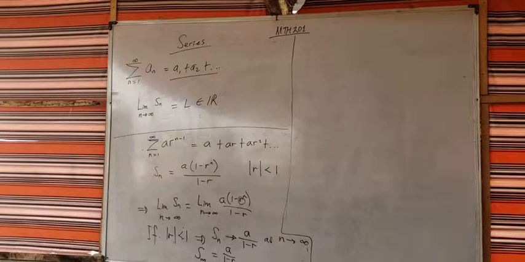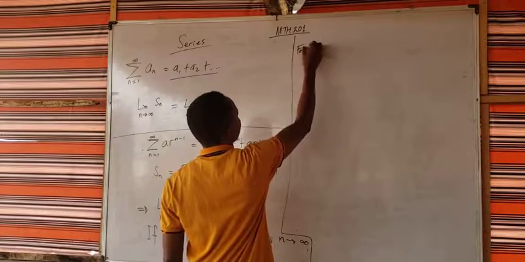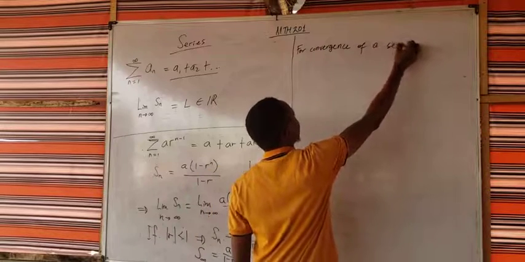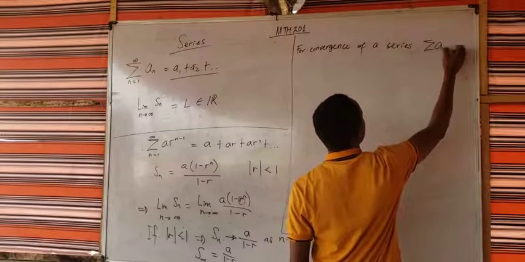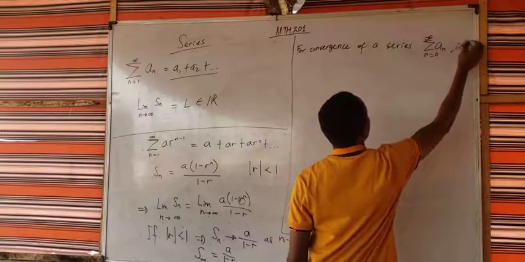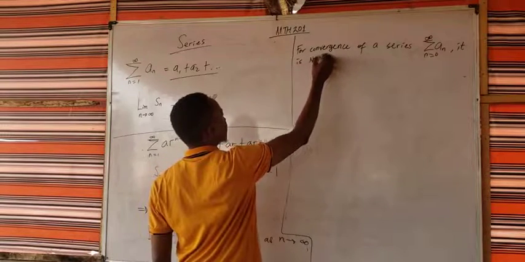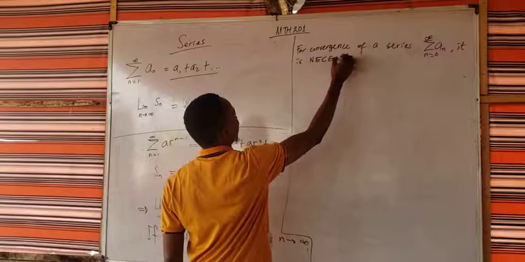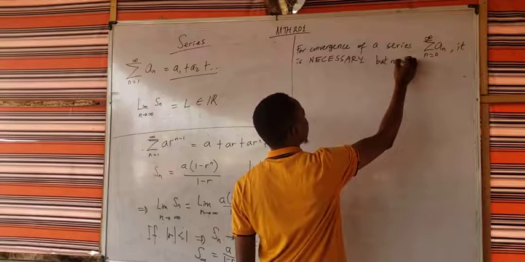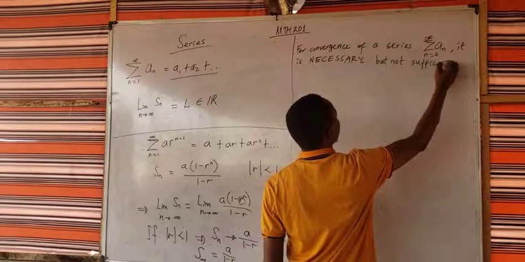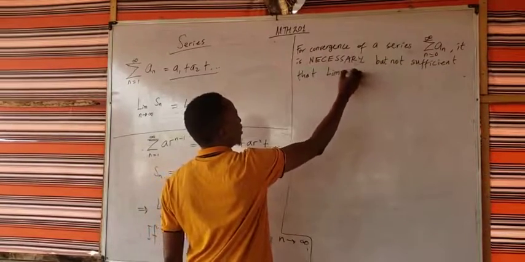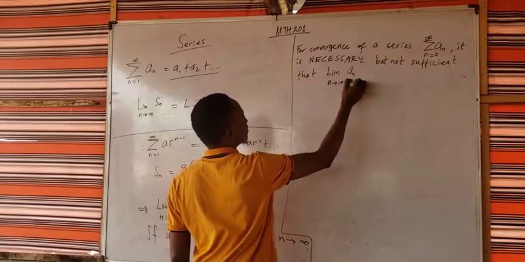That means that for convergence of a series, any kind of series you are given, summation a sub n equal to whatever, to infinity, it is necessary, but not sufficient, that the limit of a sub n as n approaches infinity be 0.